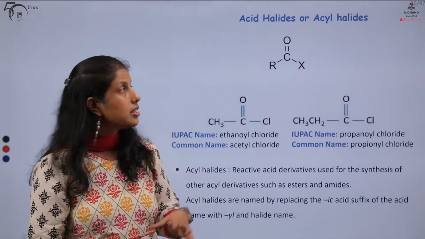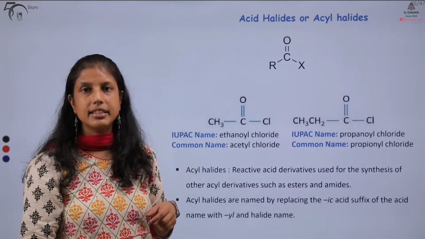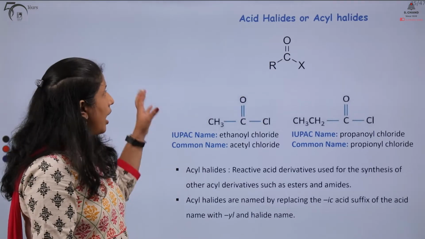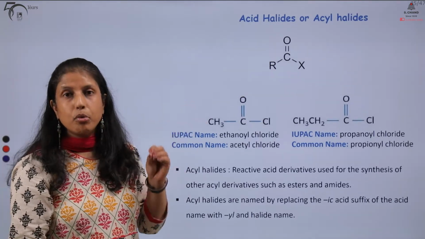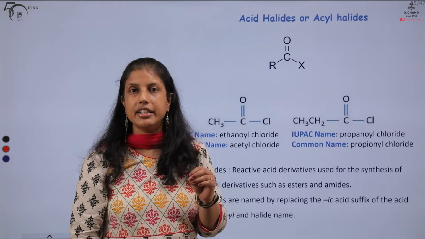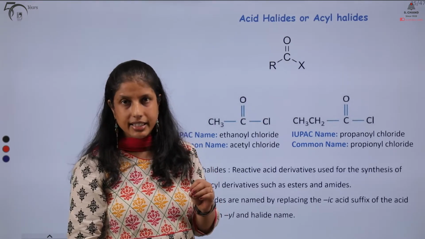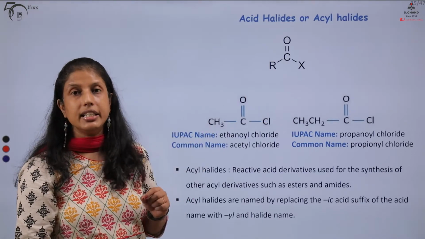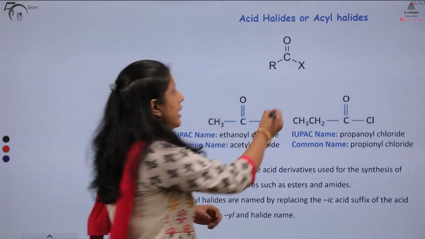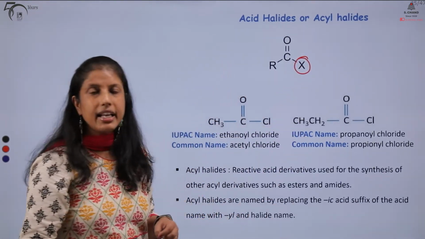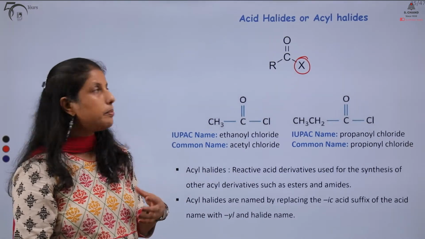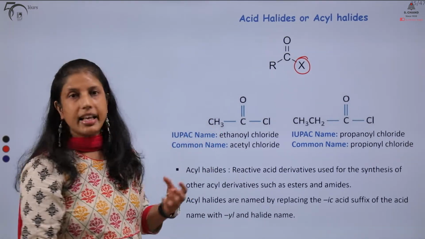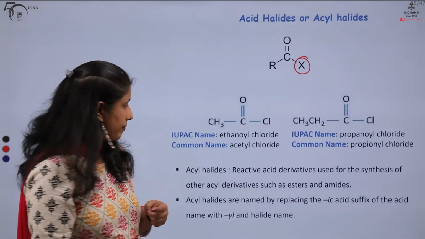Acid halides, also commonly known as acyl halides. Our acid halides are the most reactive derivatives of the carboxylic acids. And here the hydroxyl group of the carboxylic acid is replaced with a halogen atom. For example, a chlorine in the case of an acid chloride.